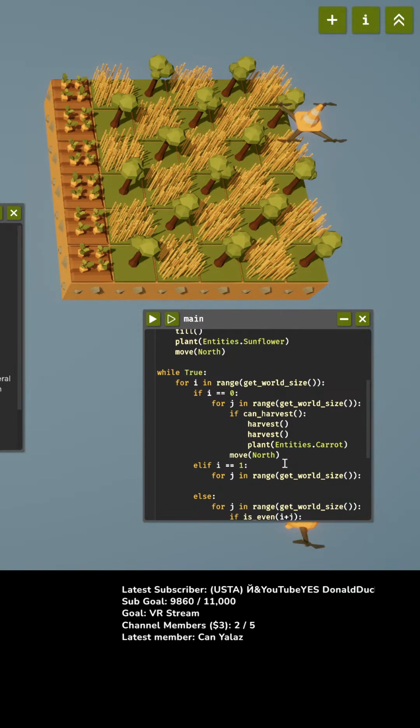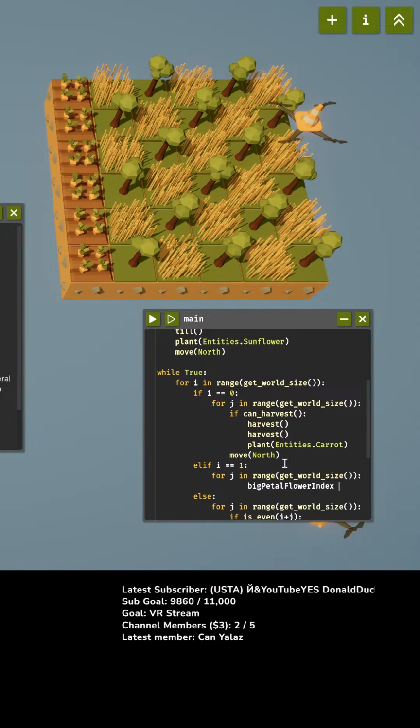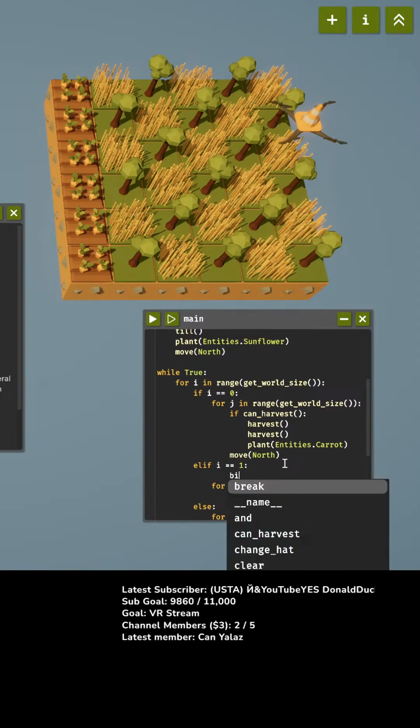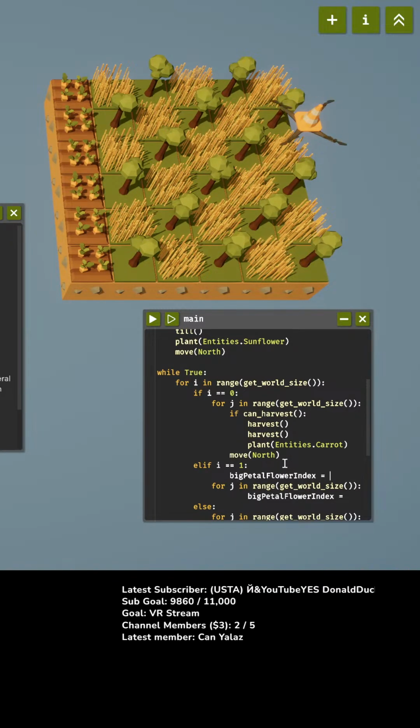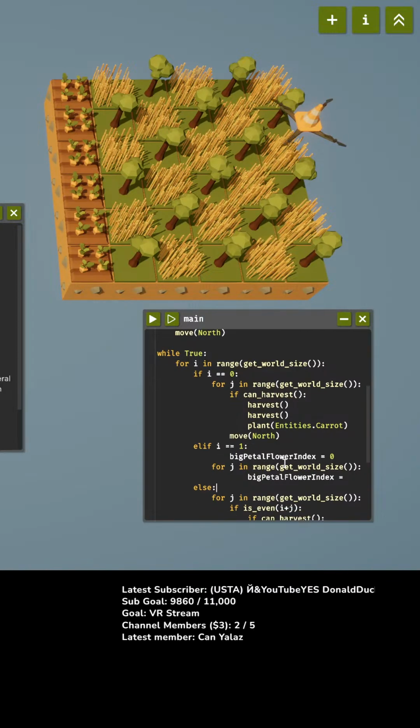We're going to call it big petal flower index. We're gonna initialize it first. Big petal flower index gets 0. We don't need a semicolon. So weird to not have to put semicolons at the end of stuff. Okay, so now if our big petal flower index.